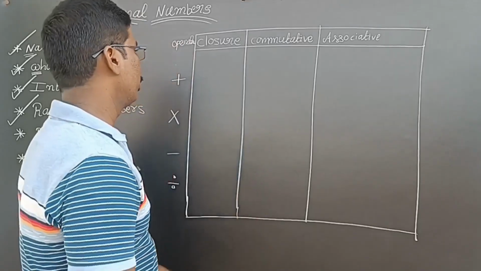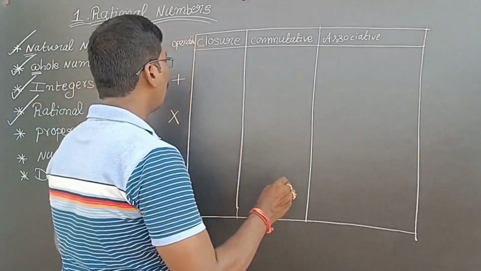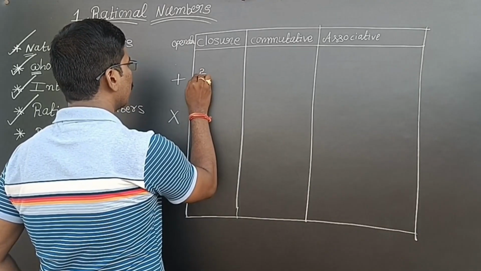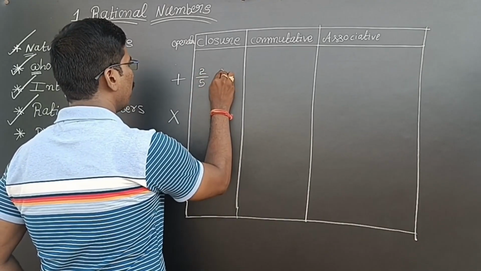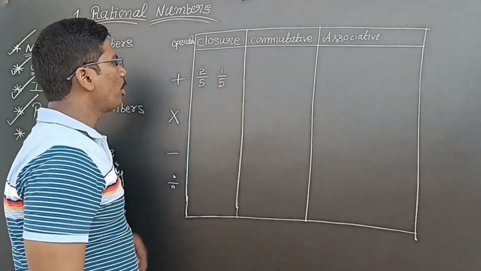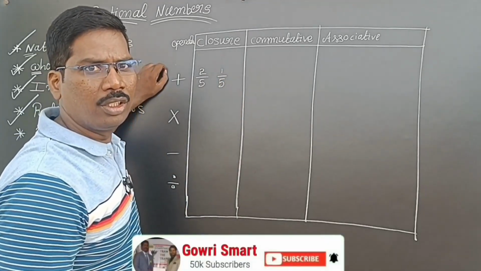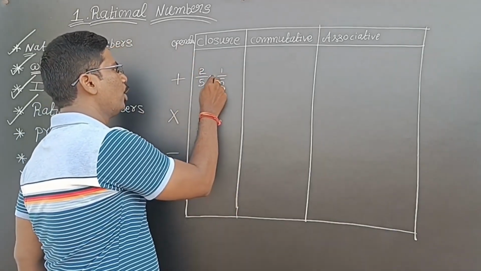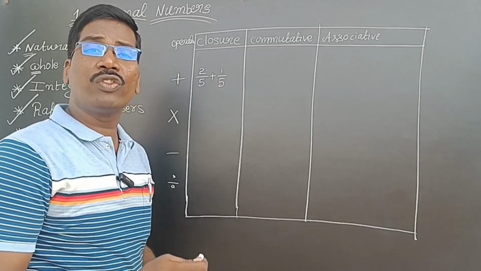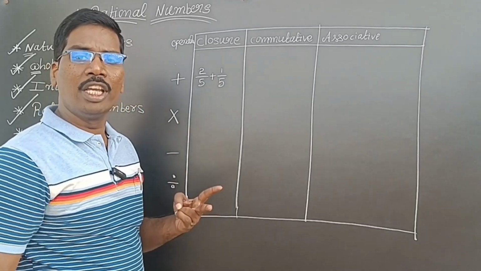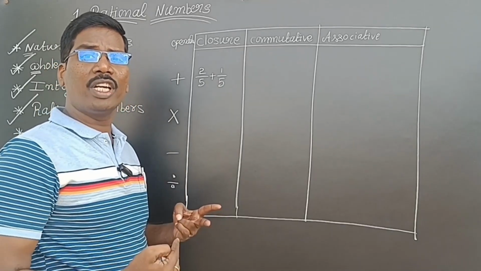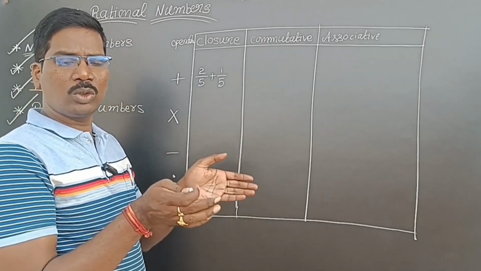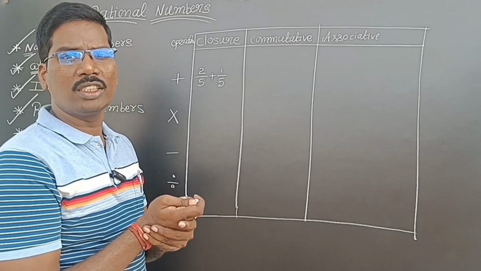Now look at the board. We are discussing rational numbers. I am taking 2 by 5 and 1 by 5. If I add these two numbers, the operation is addition, and the result will also be a rational number. I am adding two rational numbers and I should again get a rational number. Then that is called closure property, because it is close to the same number system.